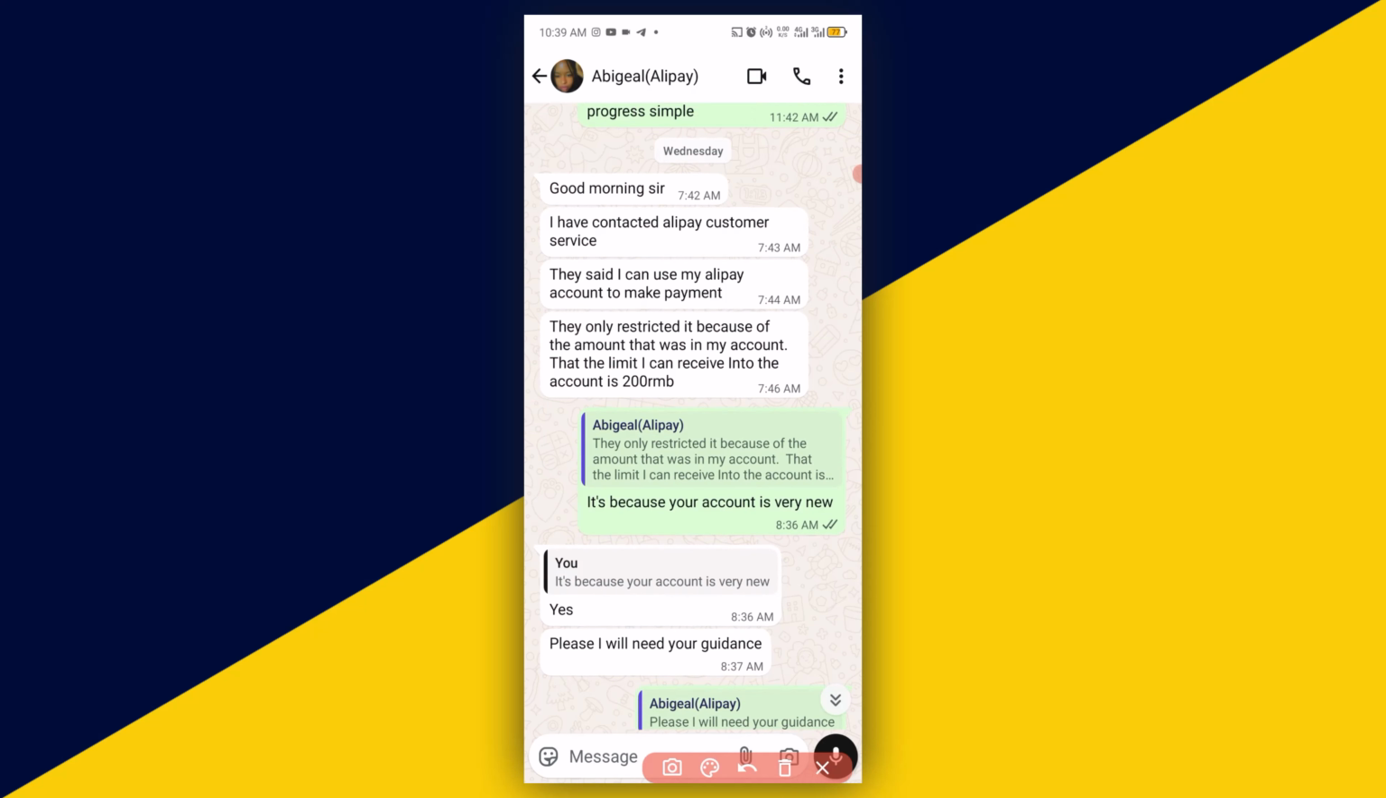"Good morning, sir. I have contacted Alipay customer service. They said I can use my Alipay account to make payment." This is a direct message from the Alipay support, and they only restricted it because of the amount in my account; the limit I can receive into the account is 200 yuan. So that is just the basic solution to this type of problem. If you are receiving 1,000 yuan into that particular account, you have to do it in 5 times in 5 days, that is 200 each on a daily basis until it accumulates to 1,000 RMB.